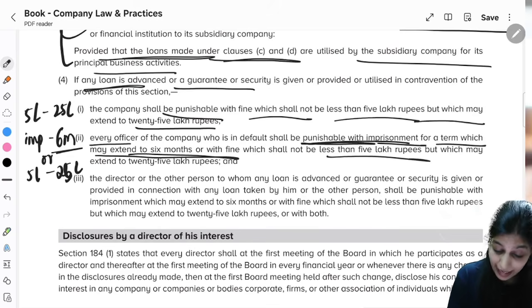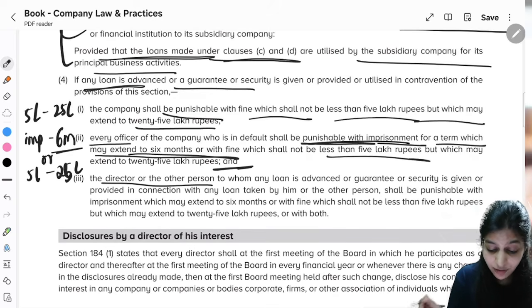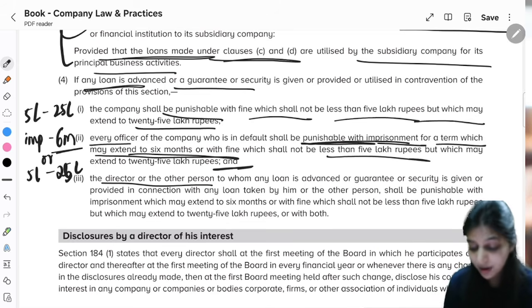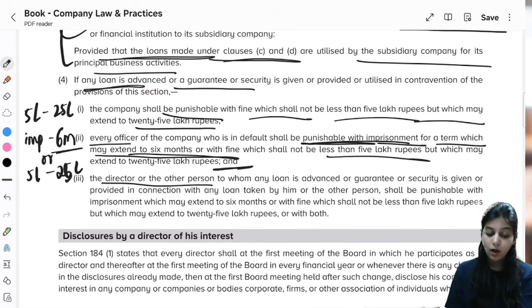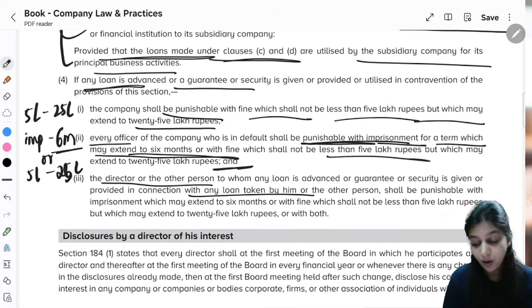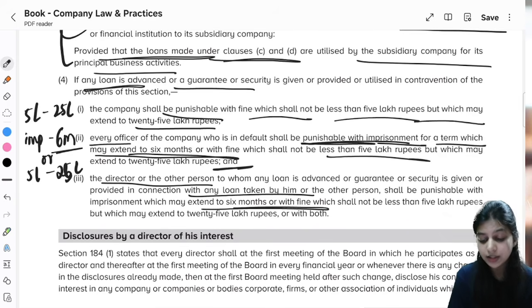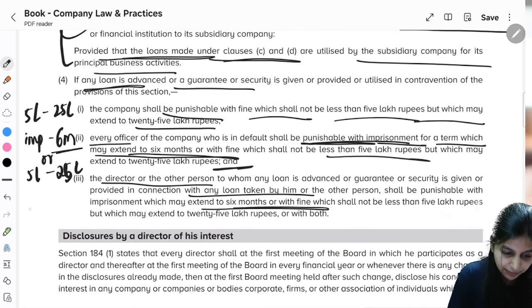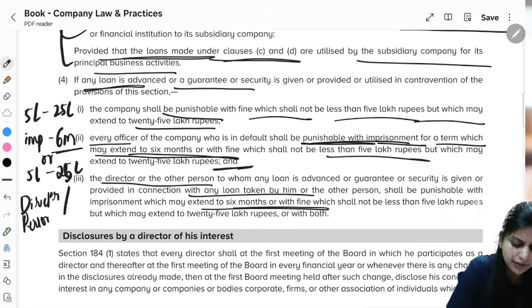whatever is the range. And the director or other person to whom any loan is advanced, or guarantee or security is given or provided in connection with any loan taken by him or the other person, shall be punishable with imprisonment which may extend to 6 months or with a fine which shall not be less than 5 lakh but which may extend to 25 lakh, or both. So it's the same thing. This is for the officer in default. This is for the director or person who got the loan. Basically, the director who got the loan. Director or person who borrowed money.